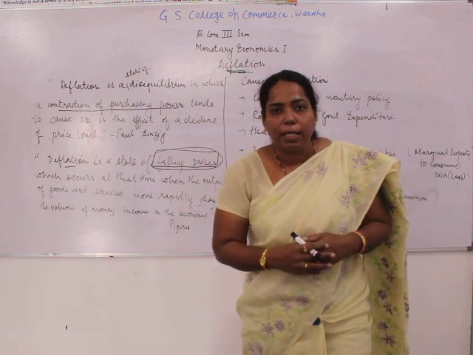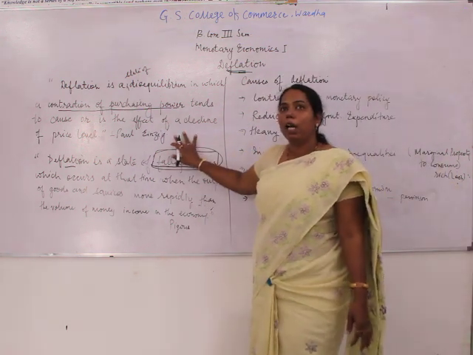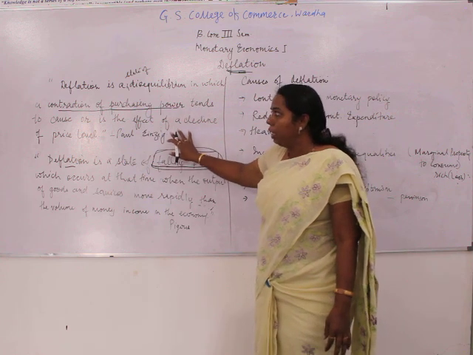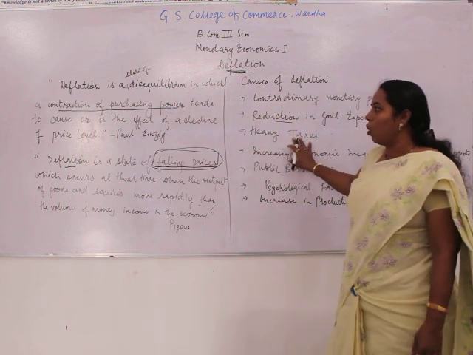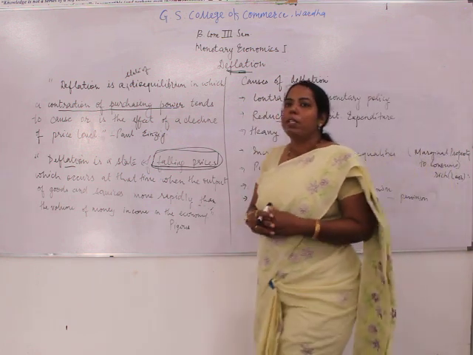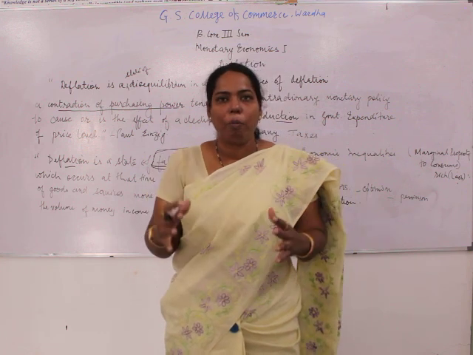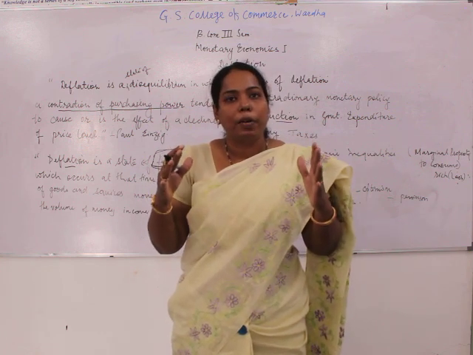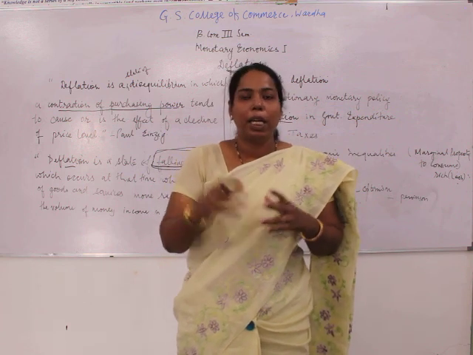So what we have studied in this particular session is the definition of deflation as well as the causes. If we summarize this, what is deflation? Deflation is the phenomenon of decrease in the general price level. Why is it happening?